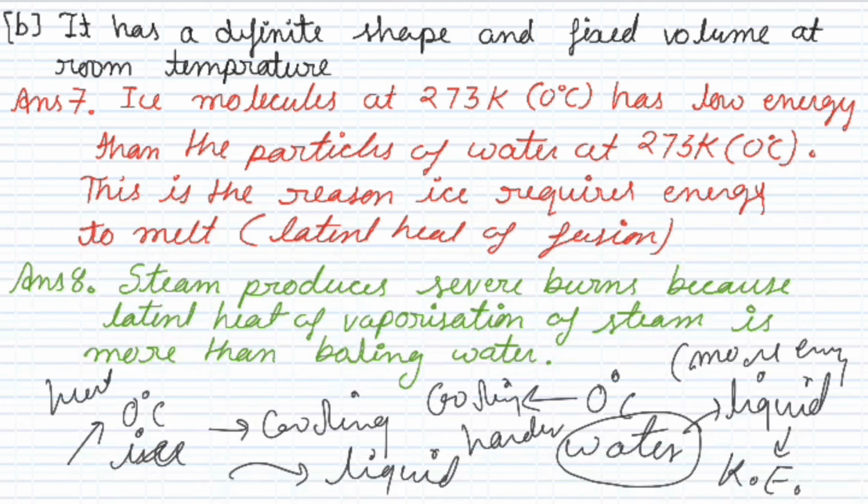What produces more severe burns, boiling water or steam? Again the same concept. Steam produces severe burns because the latent heat of vaporization of steam is more than boiling water. Again we can understand this. If this is liquid state and this is gas state, when particles convert into vapor state, they gain heat energy, means यहाँ पे जो particle है, it has extra heat energy that we call latent heat of vaporization. So that is why steam is more harmful.